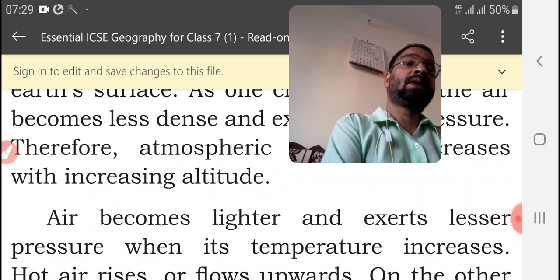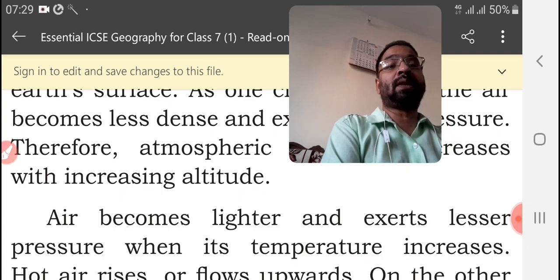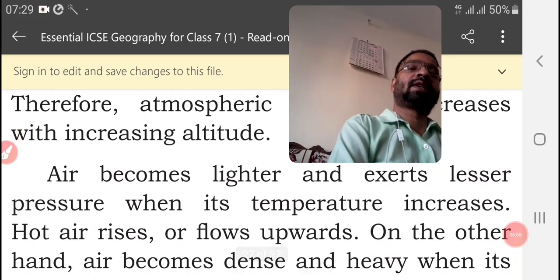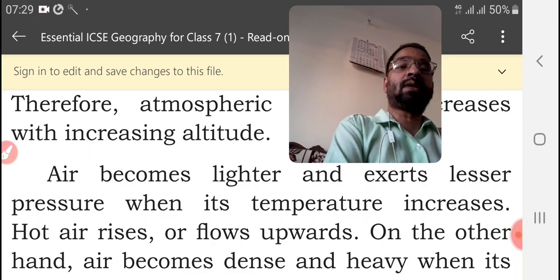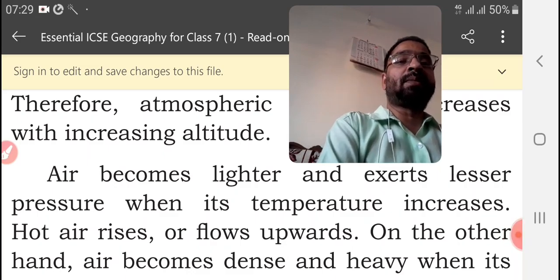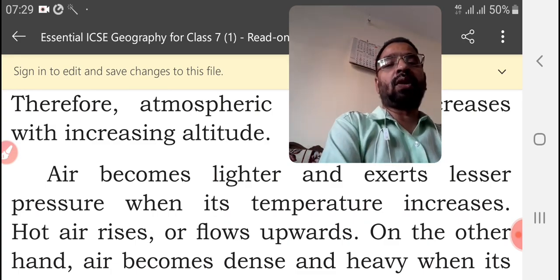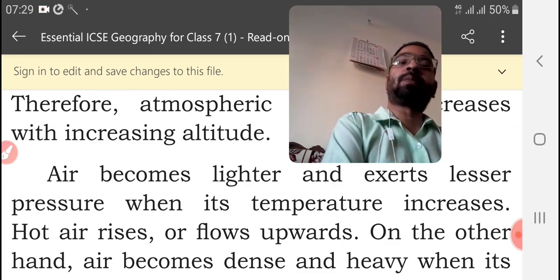Air becomes lighter and exerts lesser pressure when its temperature increases. I already said, when temperature increases, what will happen? The air's weight will become less, so it will go on top. Hot air rises or flows upwards.